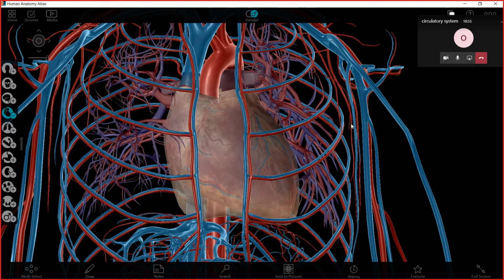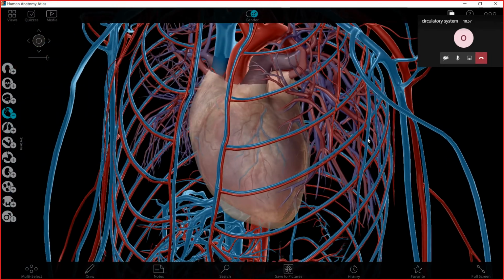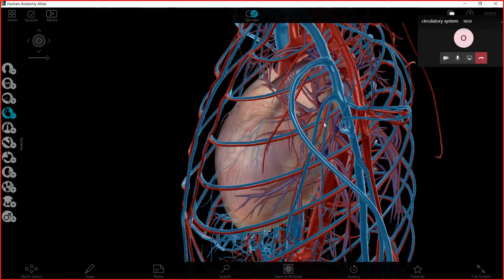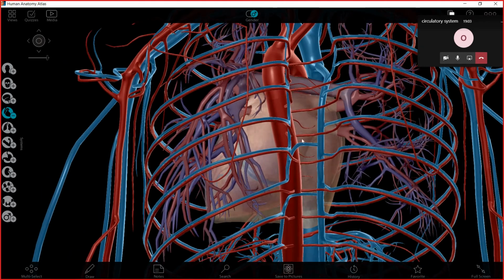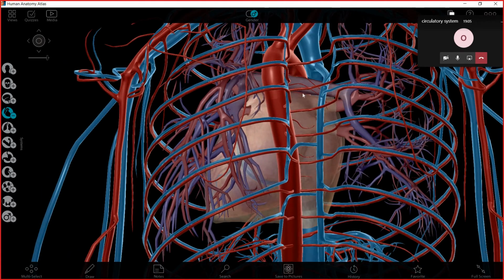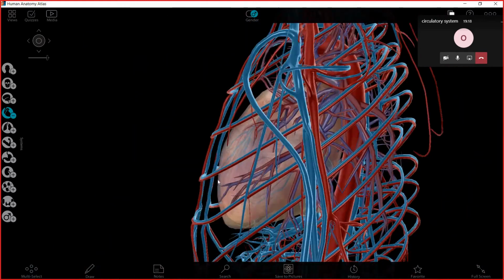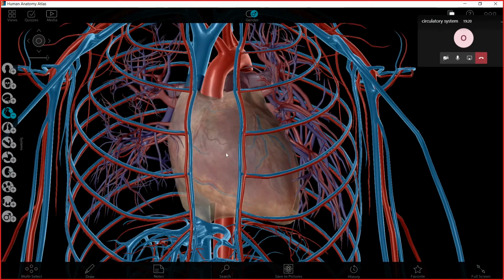If you believe the heart is on the left side, no. The heart is in the middle, as you can see here clearly, and just a part of it is found on the left side of the chest.